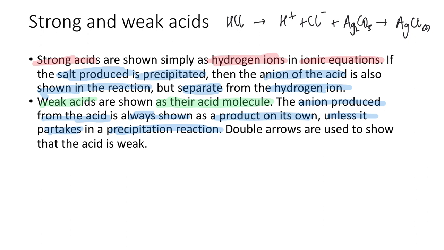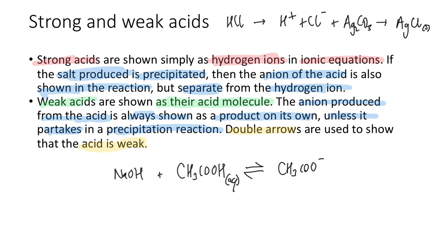Another way to show that something is a weak acid is that double arrows are used. A double arrow looks like this between the reactants and the products instead of a single arrow. Something like CH3COOH, which is a weak acid, if I was to react it with a base, we'll go through these later on, you would keep this together, and then show CH3COO- as the anion produced.